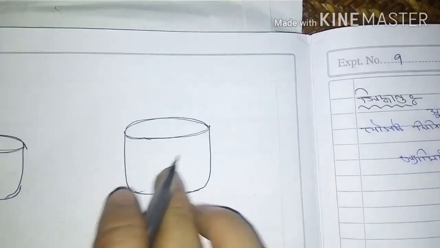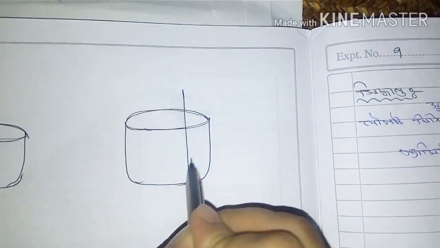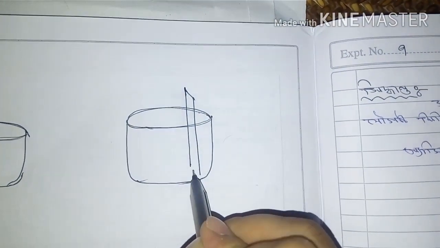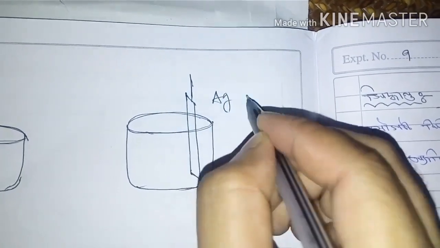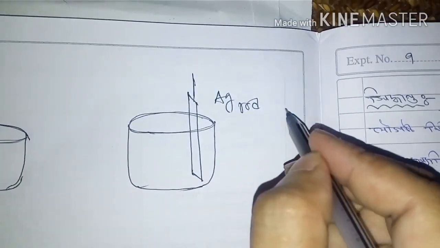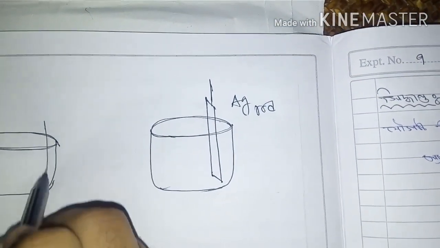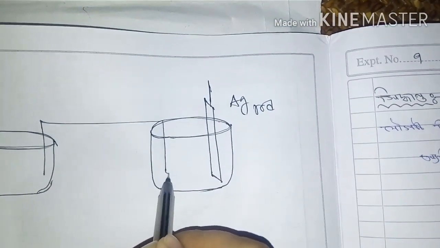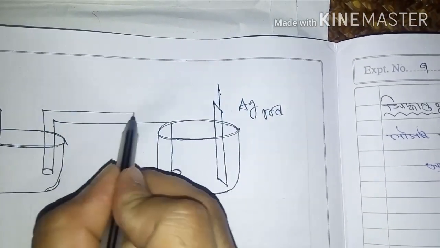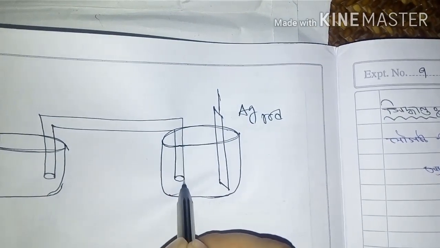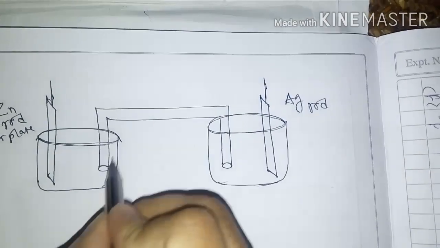Understood this one? So this is the right hand side. On the right hand side, another electrode is there. This electrode is called the silver electrode or silver rod. Now this U tube, that means U shape, is called the salt bridge.